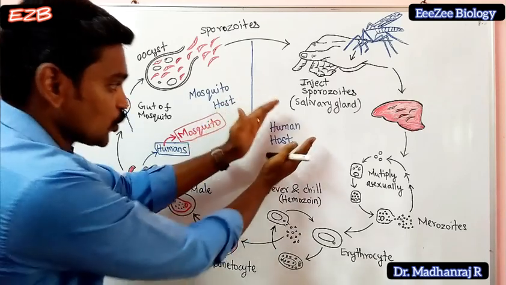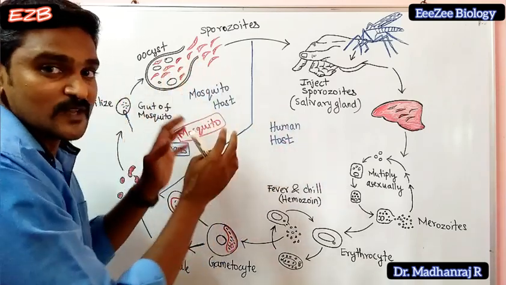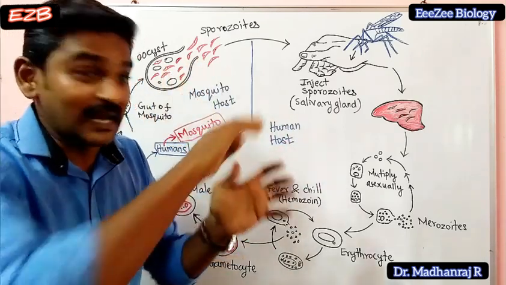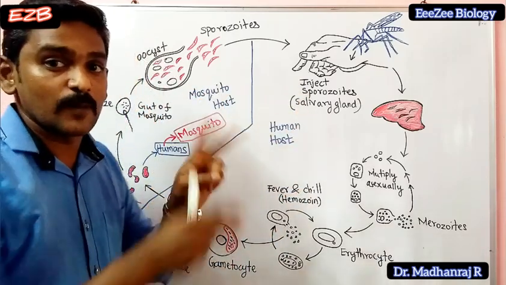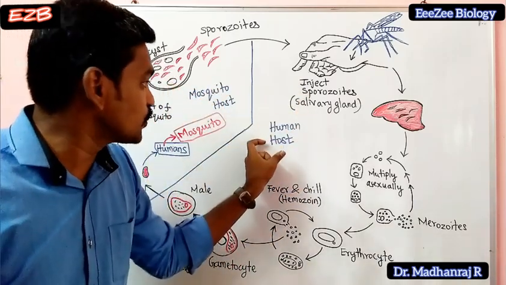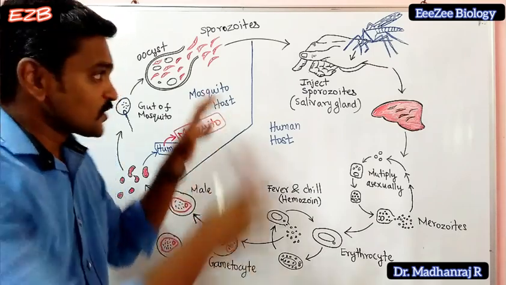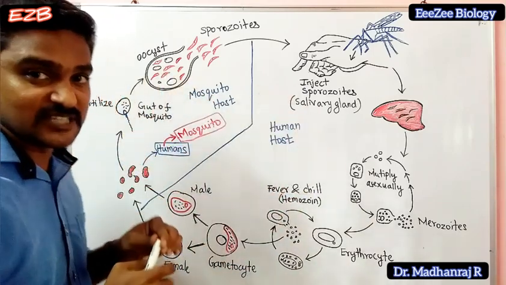Here there are two hosts, the human host as well as the mosquito host. So this Plasmodium can complete its life cycle with the help of two host organisms, one the human host and one the mosquito host. This is how the overall process is taking place.